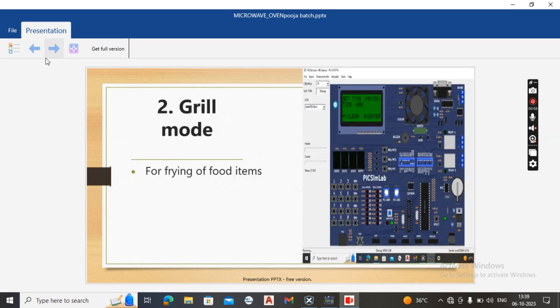Now the second mode is grill mode. Grill is nothing but frying of food items. After setting the time, we can observe the working of the grill mode. When the fan is rotating, we can see the pause option and the microwave oven by selecting on the touch screen.